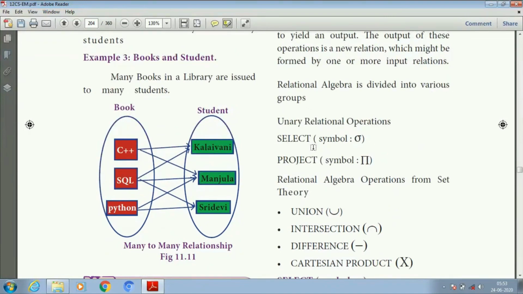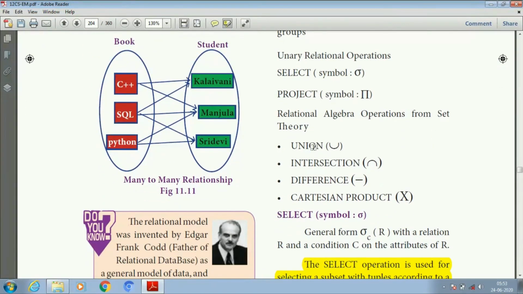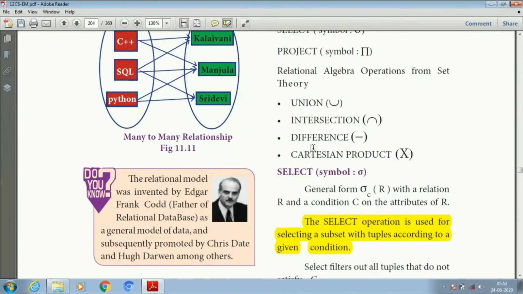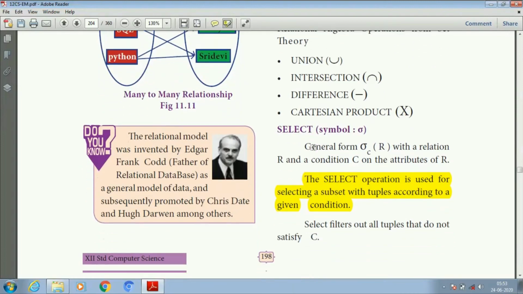Relational algebra is divided into various groups. First one is unary relational operations and next one is set theory. In the unary relational operations, first one is select, and here the symbol is sigma. Next one is project, and here the symbol is pi. The set theory operations are union, intersection, difference, Cartesian product, which we already saw in the last chapter.